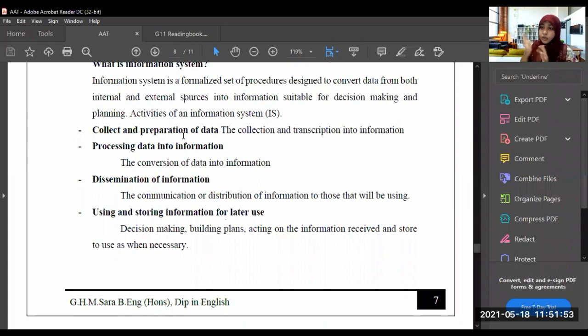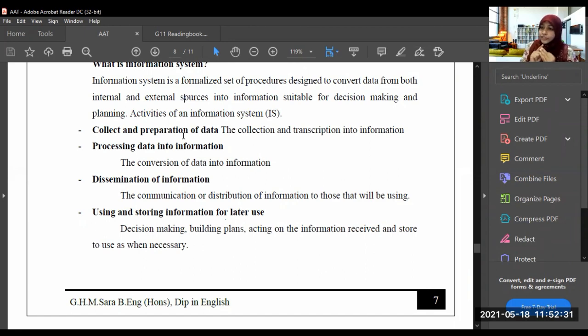Second activity, processing data into information. It collects the data and prepares the data. Why? To transform them into information. Then it processes the data into information. So these collected and prepared data are converted into information.